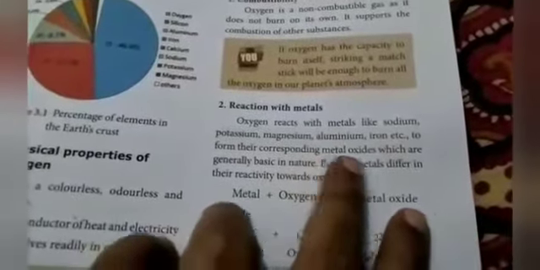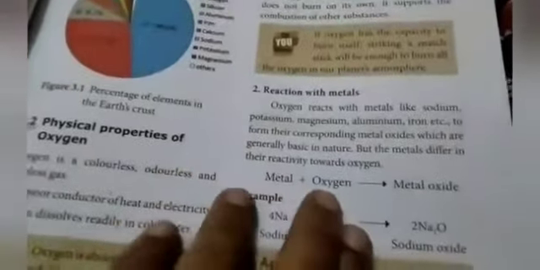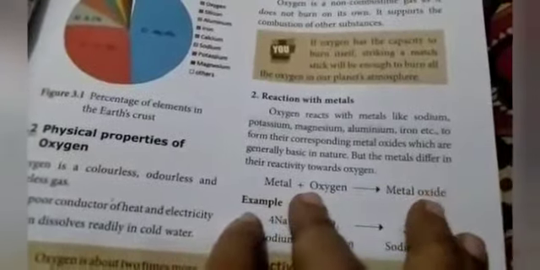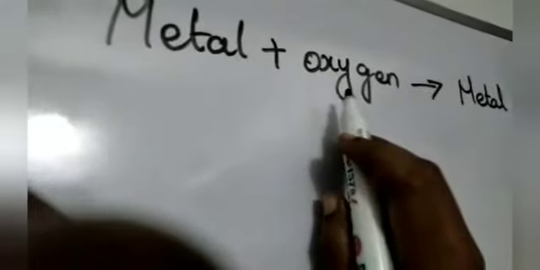Next, reaction with the metals. Oxygen reacts with metals like sodium, potassium, magnesium, aluminium, iron, etc. to form their corresponding metal oxides, which are generally basic in nature, but the metals differ in their reactivity towards oxygen. Metals react with oxygen to form metal oxide. Metals react with oxygen to form what? Metal oxide.